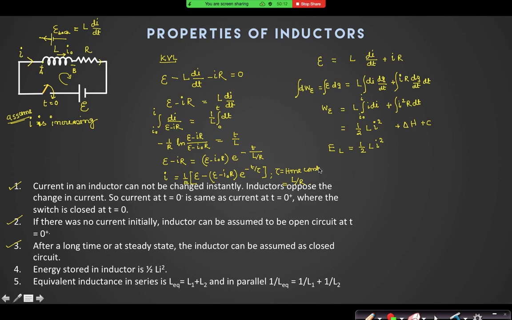Now, where is that energy coming from? Can anyone tell me the correct answer? From the battery. The correct answer is from the battery itself. Although the energy is confined inside the magnetic field, we know that a magnetic field cannot do any work, so no potential energy can be defined for a magnetic field, right? So whatever energy is in the magnetic field is actually supplied by the battery itself. So the correct answer will be battery.